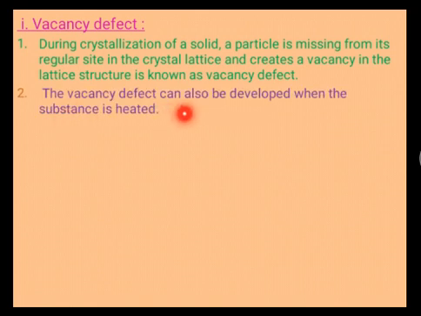The vacancy defect can also be developed when the substance is heated. If the substance is heated, then the constituent particles present in a regular manner can be removed and form vacancies of cations or anions.